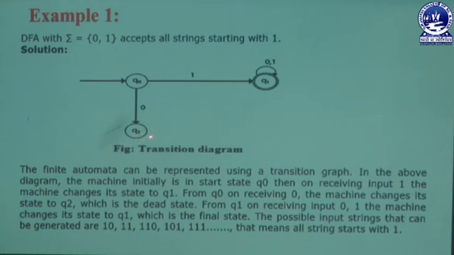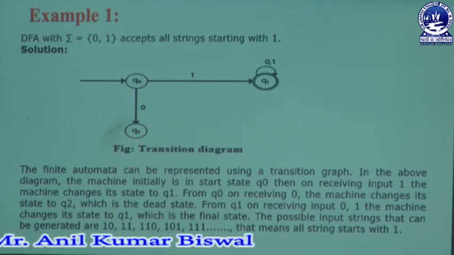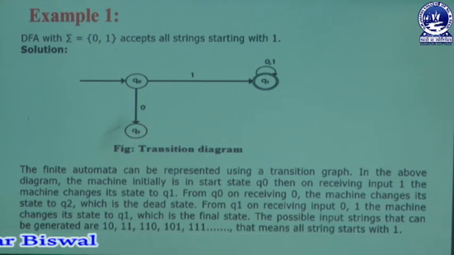If Q2 were given any input symbol like 0 or 1, and it created another new state or was self-redirected, then it would not be considered a dead state. But here Q2 never takes any input like 0 or 1, that's why it is known as a dead state.